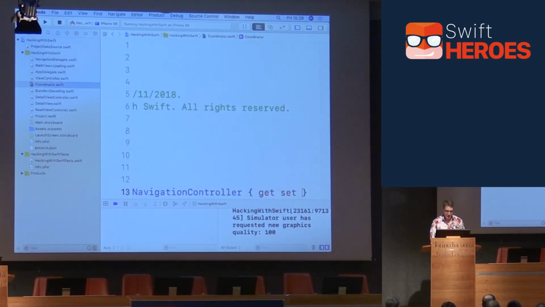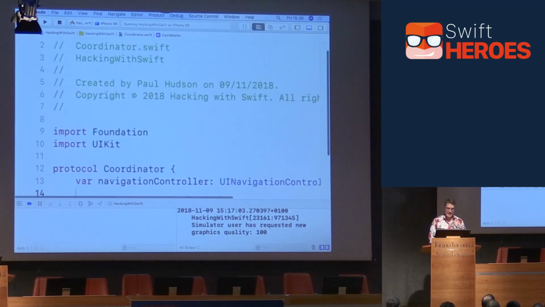And it's get set. Now I'll try and hide this left-hand bar again. There we go. Come on, go away. Hide left-hand bar. Go away. There we go.